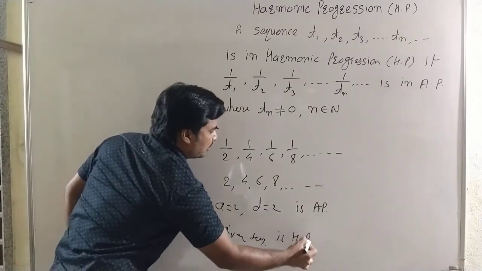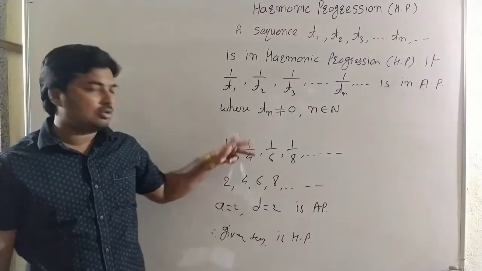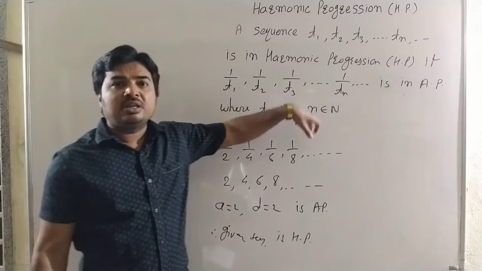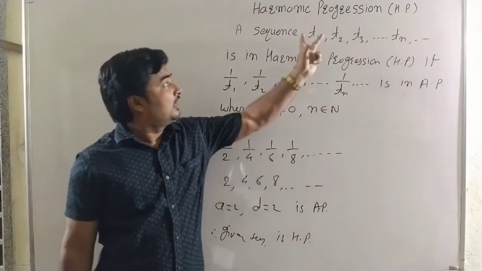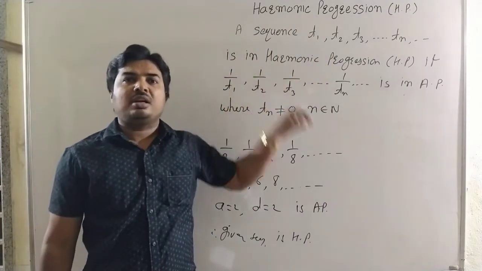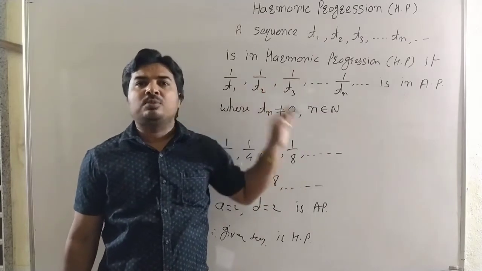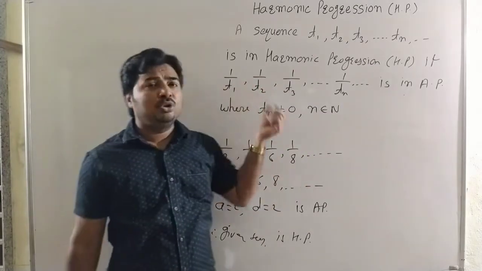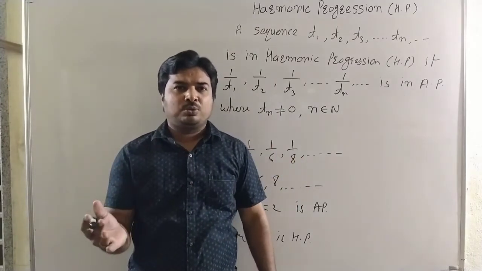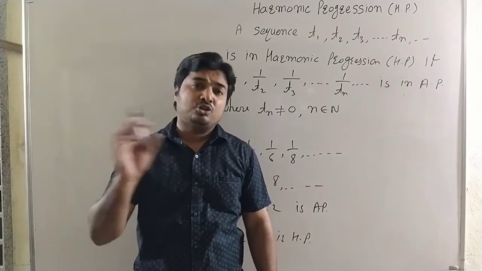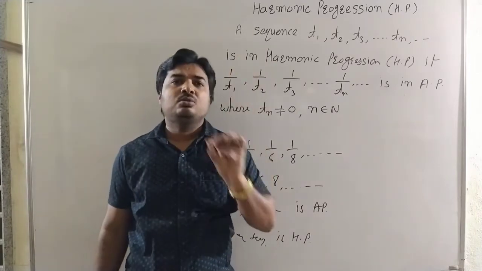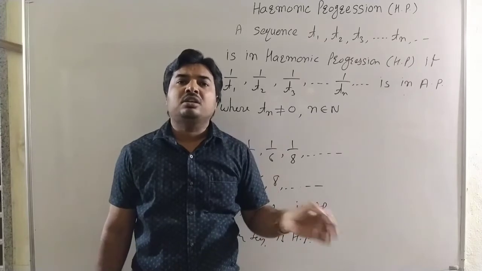is a harmonic progression. If the reciprocals of all the terms are in arithmetic progression, then the given sequence is in harmonic progression. Simple definition. The sequence is said to be a harmonic progression if the reciprocals of all the terms are in arithmetic progression. Here in the harmonic progression there is no general formula for the nth term. We saw in the arithmetic progression we find Tn, the nth term. In the geometric progression also we find the formula for Tn, but in the harmonic progression there is no general formula for the nth term